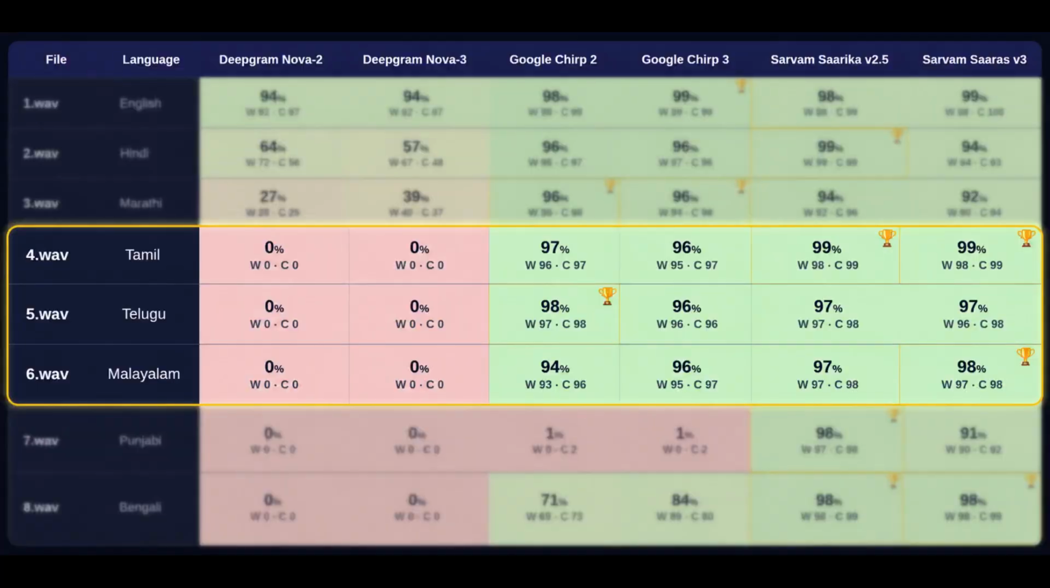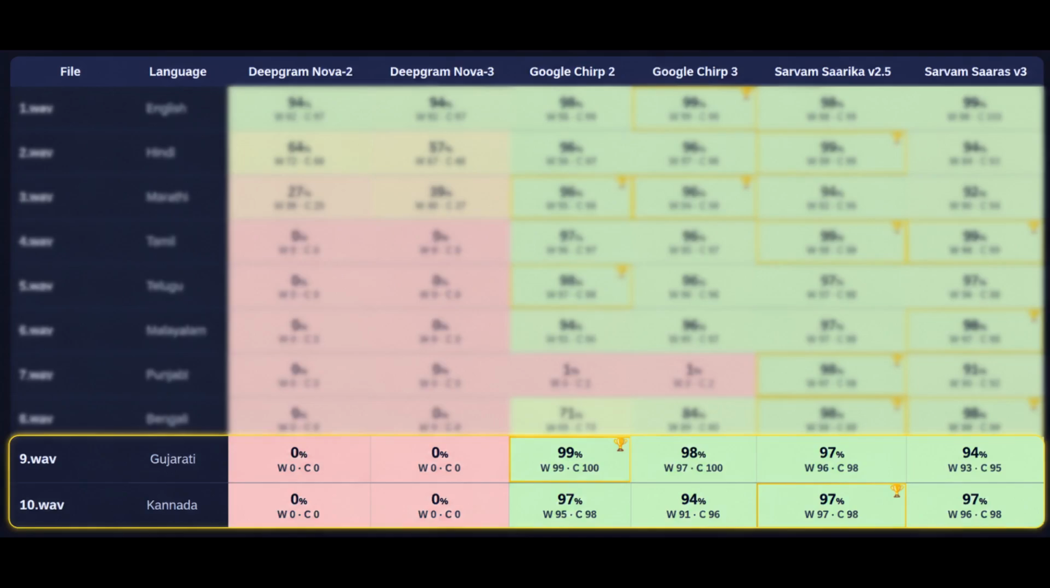And here's the big shift from part 1. On Tamil, Telugu, Malayalam, where Deepgram was 0, Google Chirp is right there, 94 to 98. Sarvam 97 to 99. On Gujarati and Kannada, same thing. Chirp 94 to 99, Sarvam 97. So unlike Deepgram, Google Chirp is genuinely a multilingual India-capable engine in file mode. That's the headline.